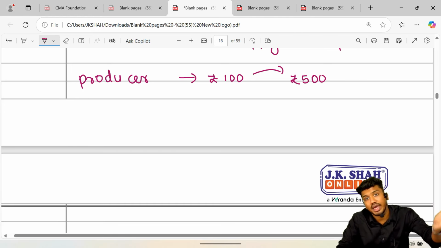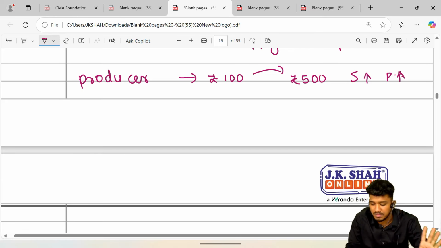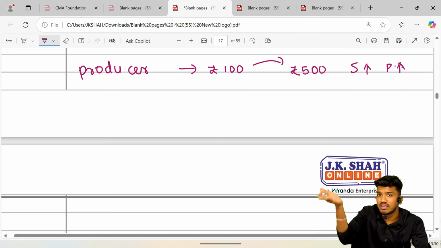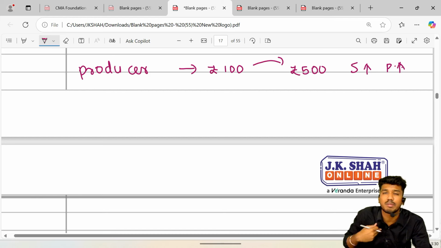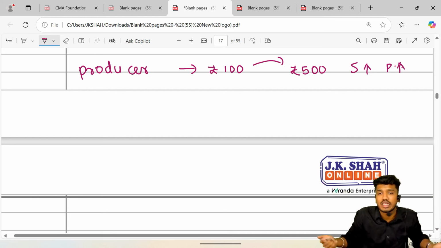Now guys, tell me, he has increased supply and he has also increased price. But now he will face difficulty. Sir, how? Definitely he is going to. Now you tell me, as price increases or as inflation occurs in the country, that does not mean the level of our income as a consumer increases. There is only a rise in price. It does not mean our income is also increasing.